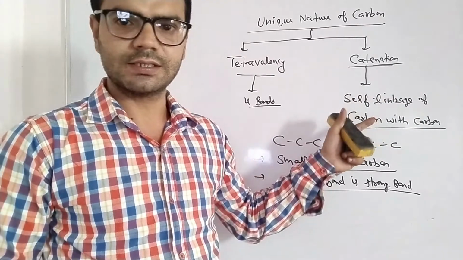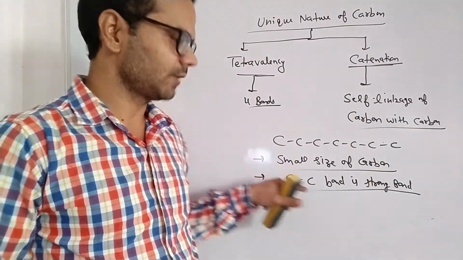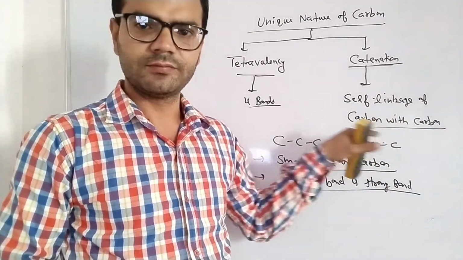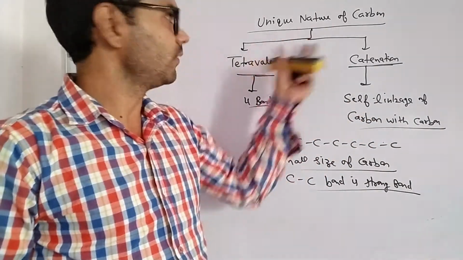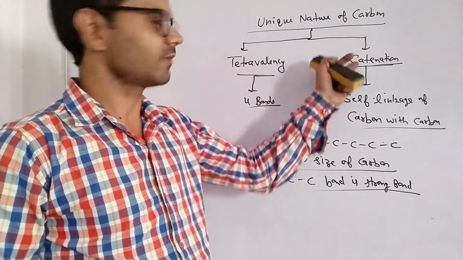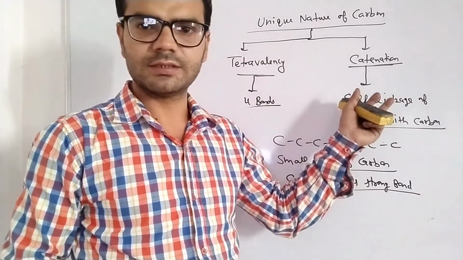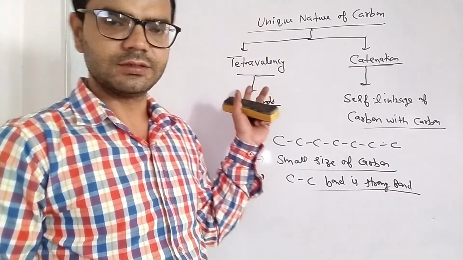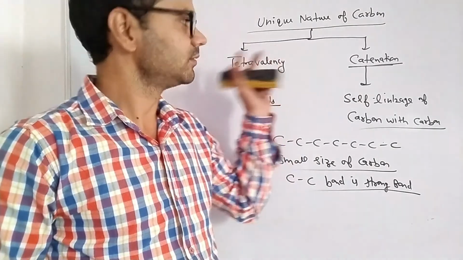And why are long chains stable? Because of two reasons: the small size of carbon, and the carbon-carbon bond is a strong bond, which results in stability of long chains. CBSE may ask the question: what are the unique properties of carbon? The answer is catenation and tetravalency. No other element forms long chains, and no other element forms 4 bonds. These are the two unique properties of carbon.